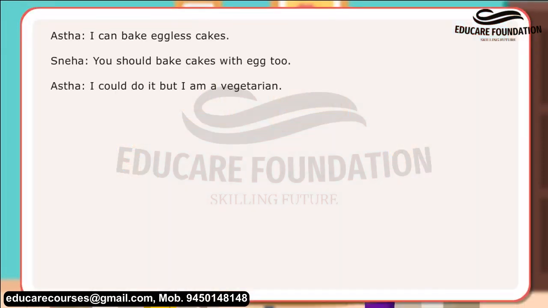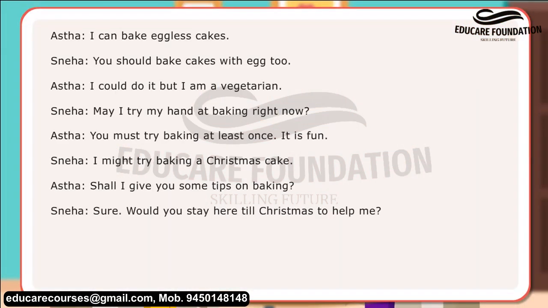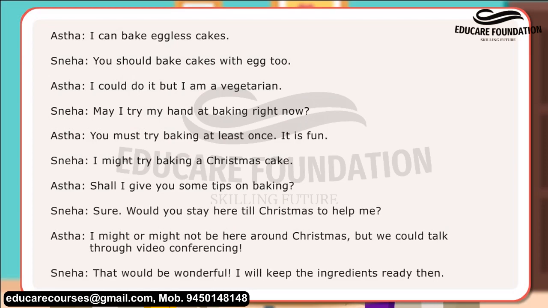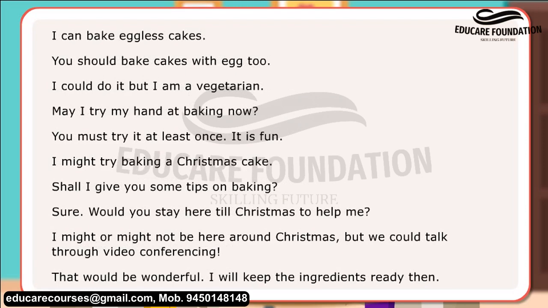In the dialogues between two friends, different forms of modals or auxiliary verbs have been used. Here are some examples of sentences using modal verbs. I can bake eggless cakes. You should bake cakes with egg too. I could do it, but I am a vegetarian.